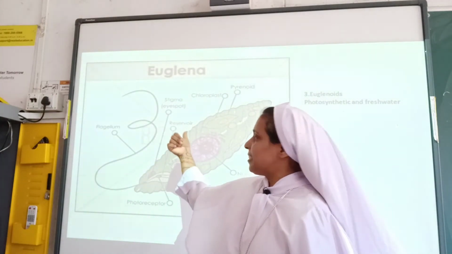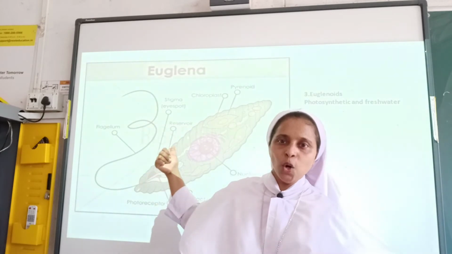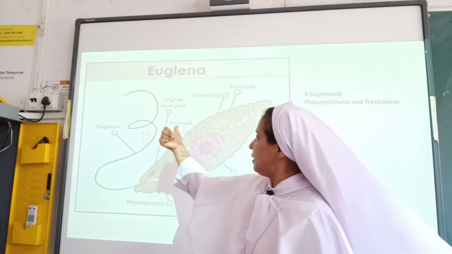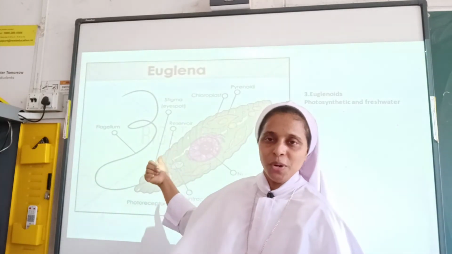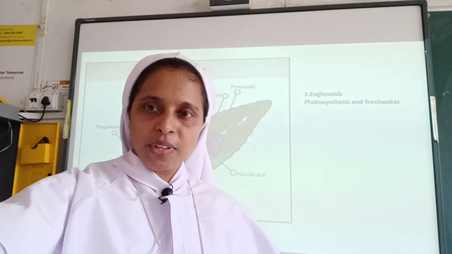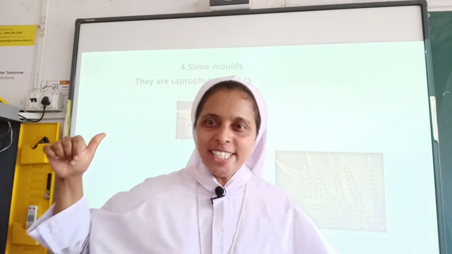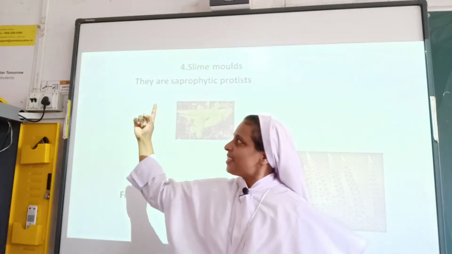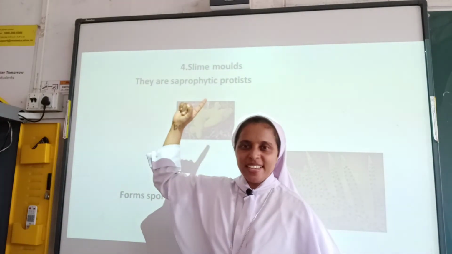Euglena also has chloroplasts, with chlorophyll in the chloroplast. Is it clear? Now let's move to the next one. Our next group that comes under kingdom Protista are slime molds.